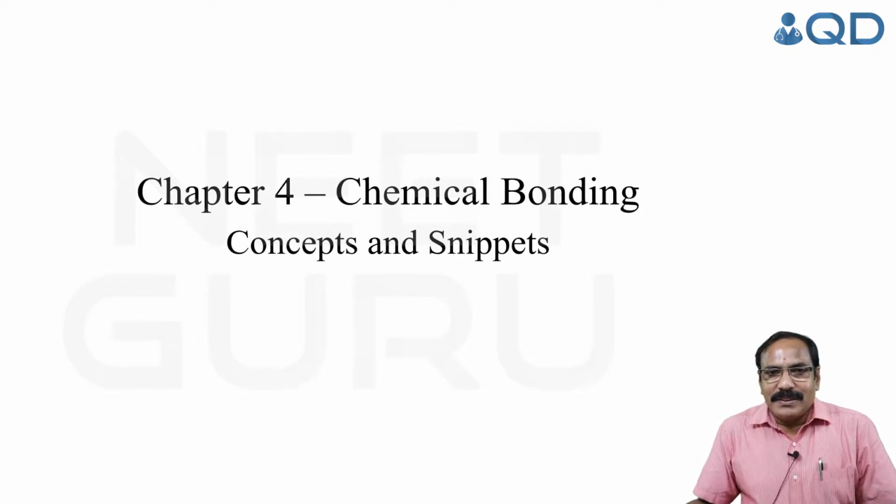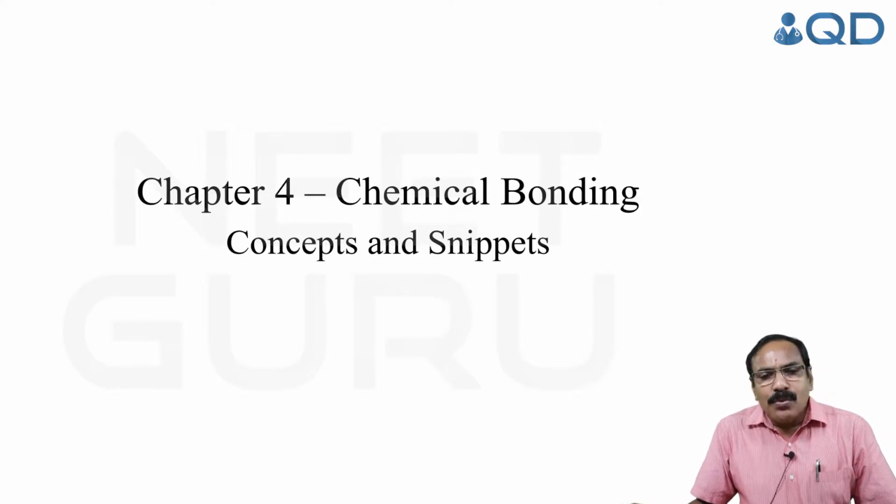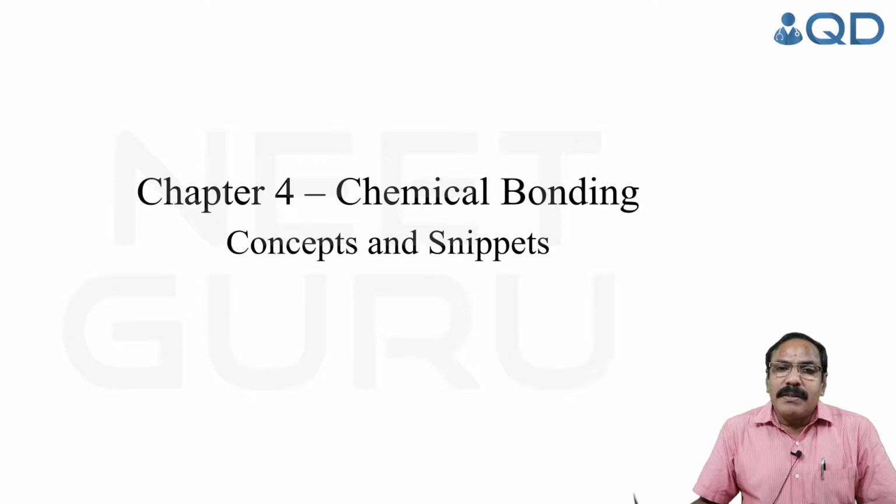Today we are going to discuss one of the fundamental chapters in chemistry, chemical bonding. Except noble gases, all other atoms of elements undergo chemical bonding to attain stability. Why are noble gases chemically inert or stable? Because they have an arrangement of 8 electrons in the outermost shell, except helium. Helium has 2 electrons because its outermost shell is the K shell and its maximum capacity is 2. Except helium, all other noble gases have 8 electrons in the valence shell, an arrangement called octet.